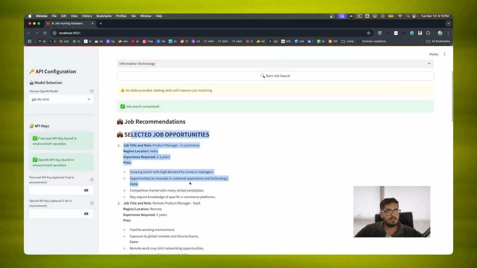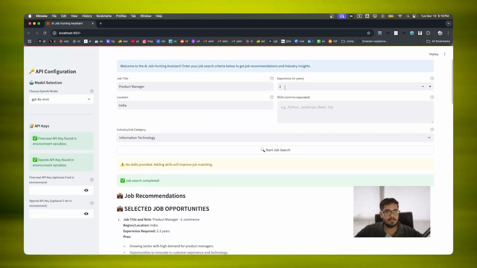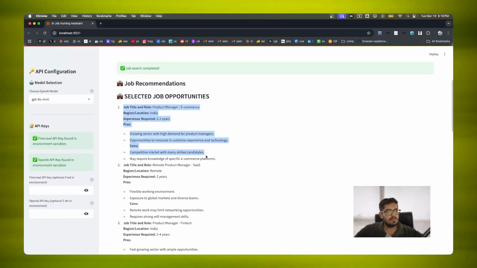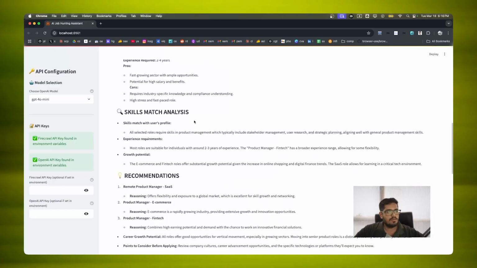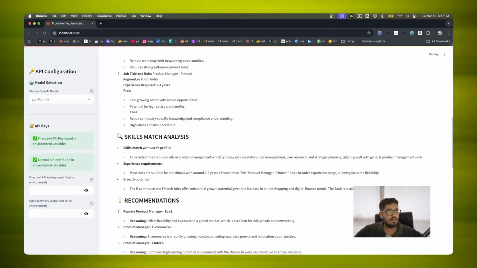And you can see this has fetched a few jobs that could be suited with the experience that I have in place. So I have also mentioned 2 years as the experience. Obviously that's not my real experience, but for testing purposes, when I mentioned this, it automatically fetched the jobs. Right now I have not configured it to fetch the link because I was just testing the agent, but it is able to do a pretty good job when it comes to at least fetching the available jobs around me.